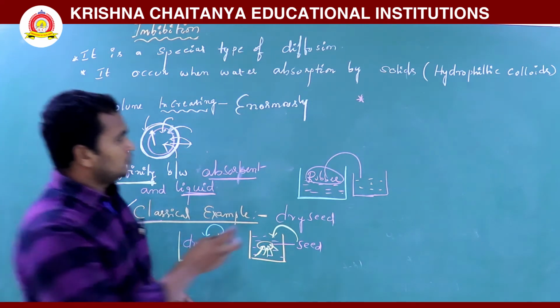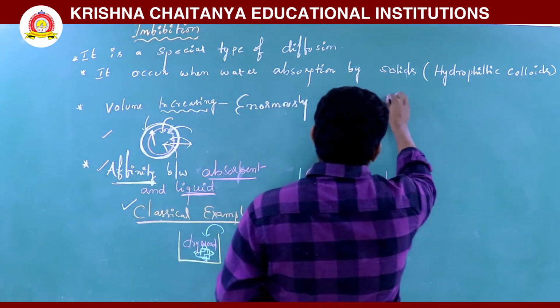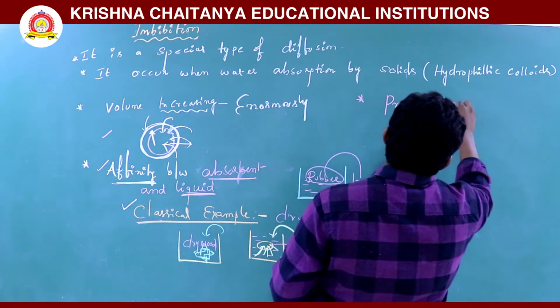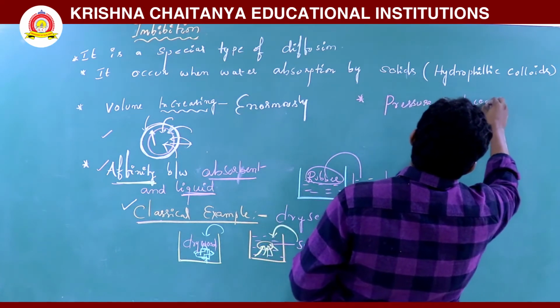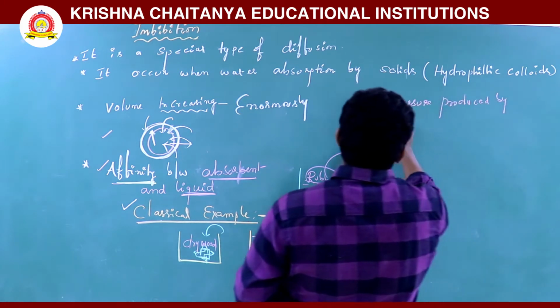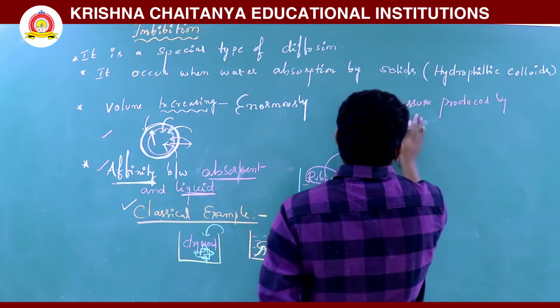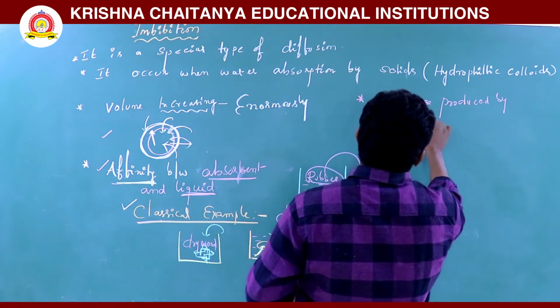Pressure produced by dry wood. A wood piece, pressure is exerted by wood.